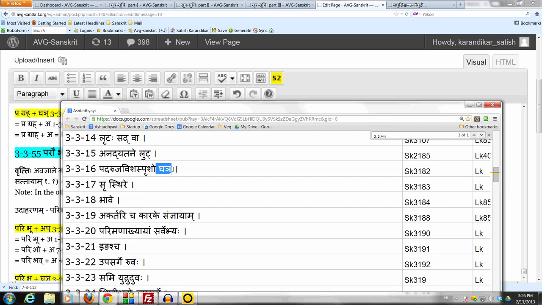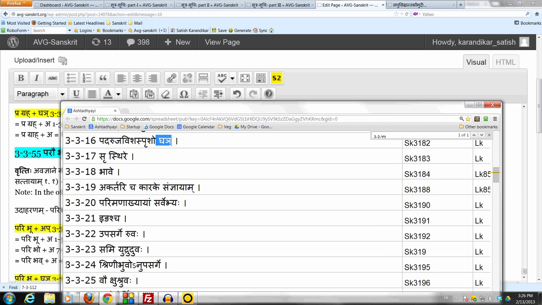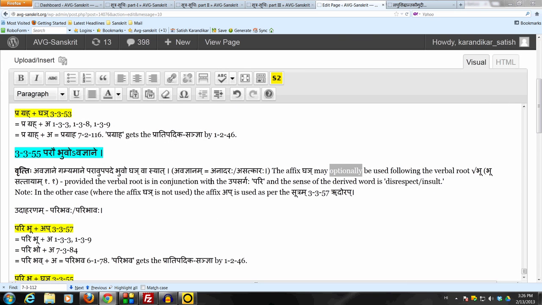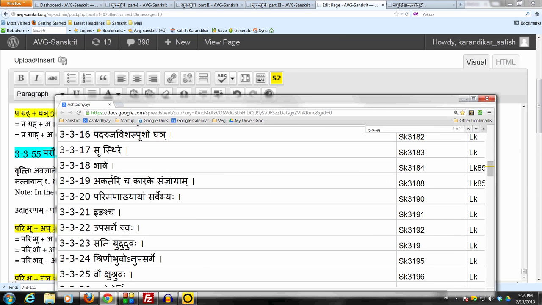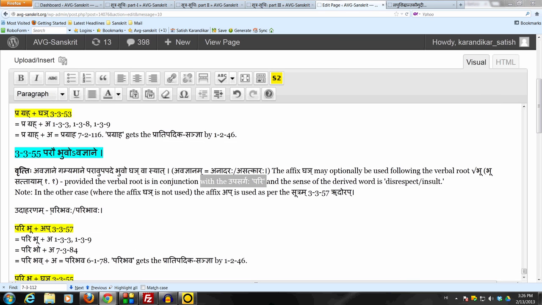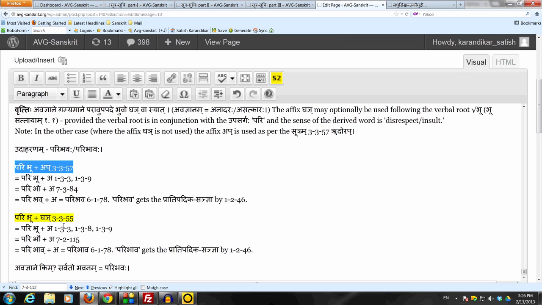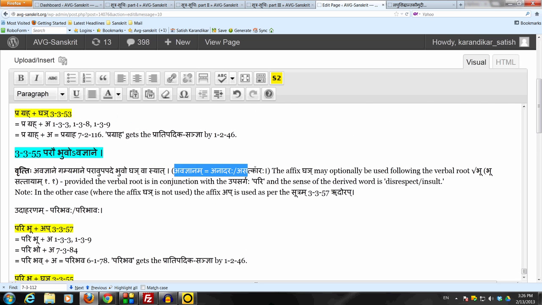Also recall that we studied the sutram 3324, which is Shrini Bhuvo Nupasarge. But that sutram only applies when there is no upasargaha present. Right now we do have pari as the upasargaha, so 3324 has no application here, because that sutram only applies when there is an absence of any upasargaha. So the example here, of course, is paribhavaha athava paribhavaha, depending on the affix up by 3357 or the affix ghain by the special sutram 3355, and the meaning conveyed has to be avajnanam, which is disrespect or insult.